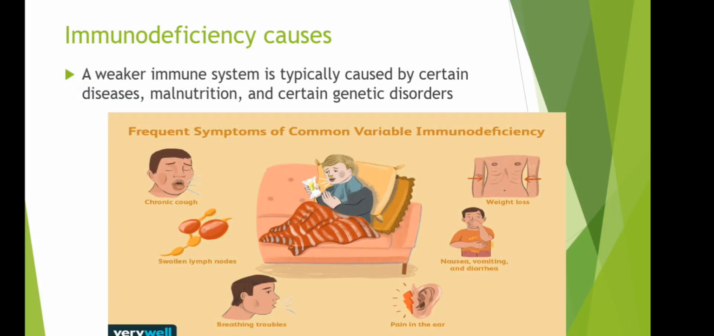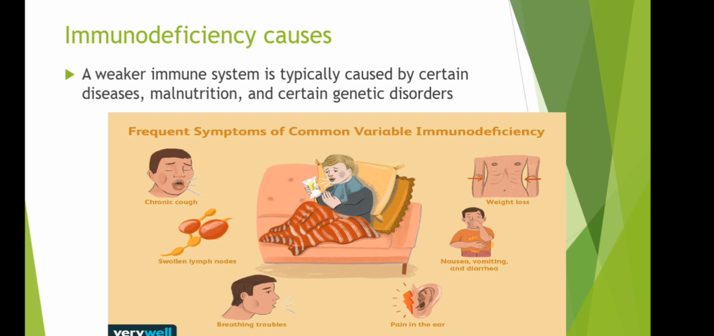As we can see, these are immunodeficiency causes. A weaker immune system is typically caused by certain disease, malnutrition, and certain genetic disorders. Syempre, ang causes niyan is because of the certain disease and malnutrition. At saka pagkakaroon ng genetic disorders.